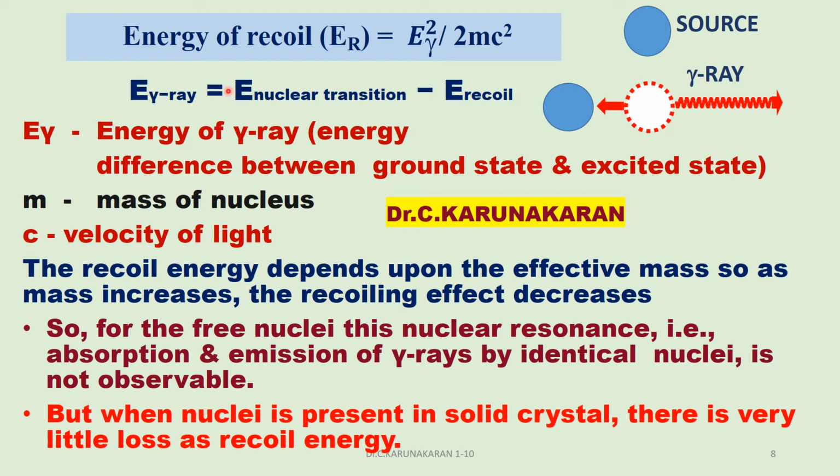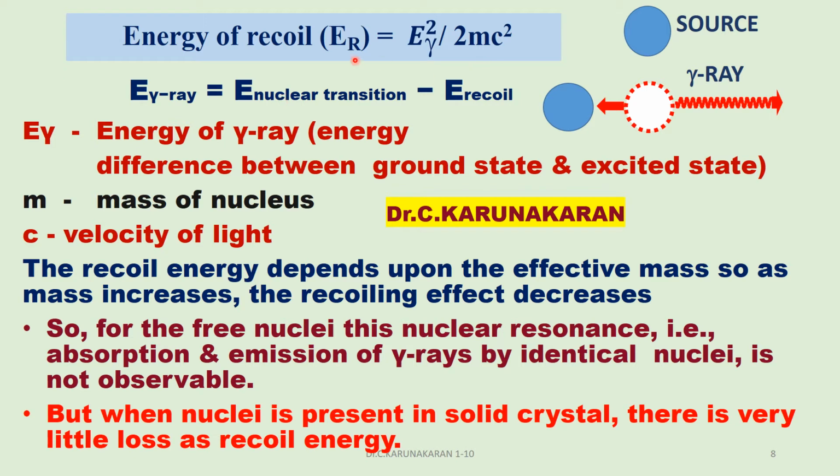How is recoil energy calculated? By using this formula, where E gamma equals the energy of the gamma ray, the energy difference between the ground state and excited state, that is 14.4 kilo electron volt. We have already seen in the first figure.